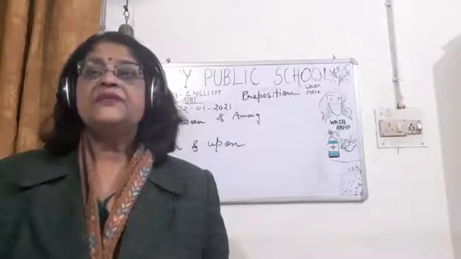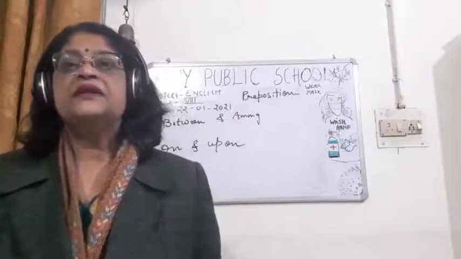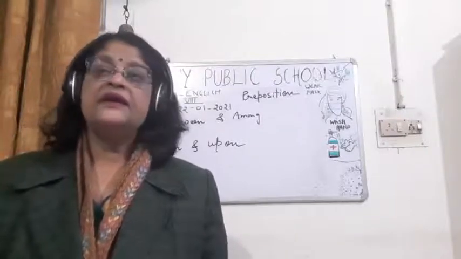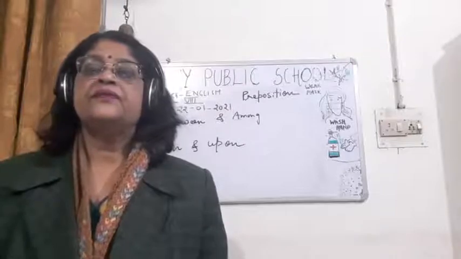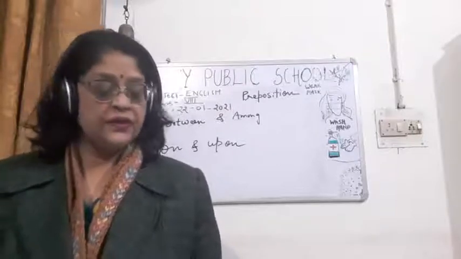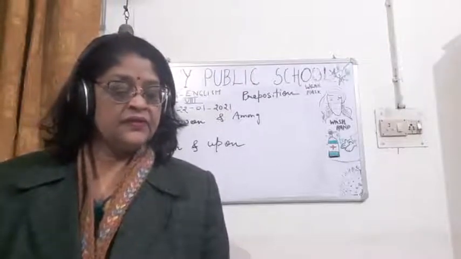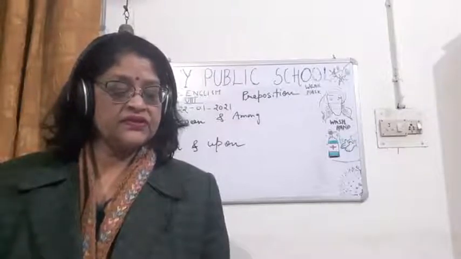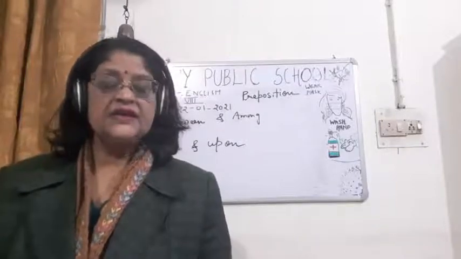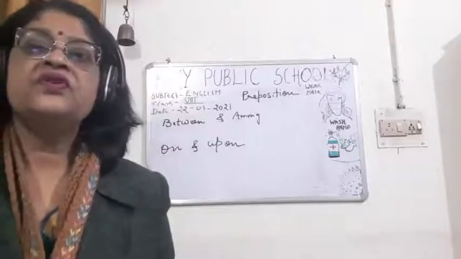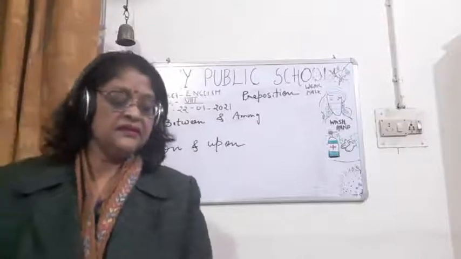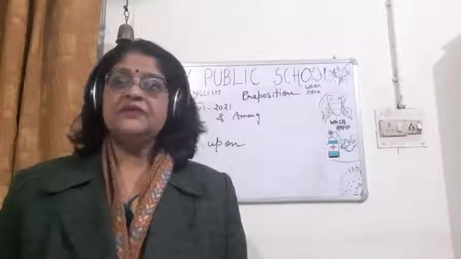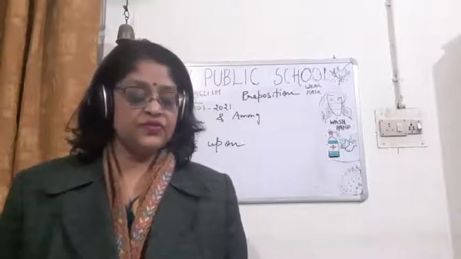Now there is one preposition pair, on time and in time. On time means at the arranged time. Everything was on time. Then in time means not late, with a comfortable margin. So we reached the station in time for the train. They were not late, but they were within the time, with a bit of margin, maybe 5 minutes or 2 minutes.